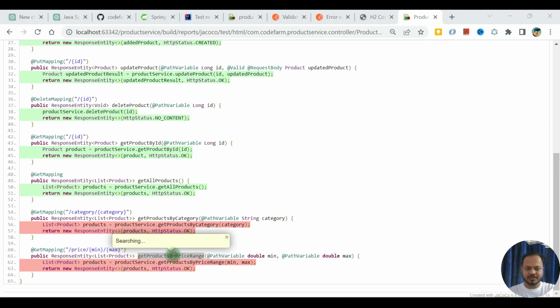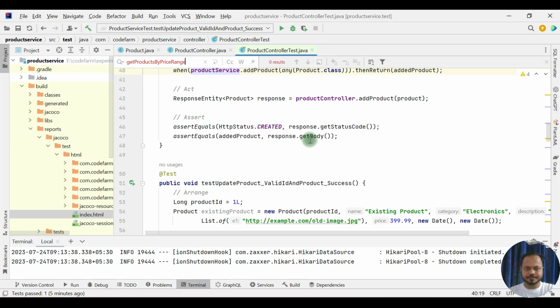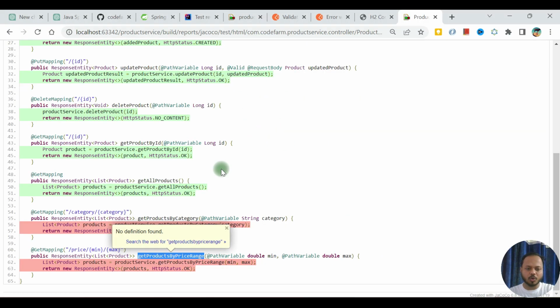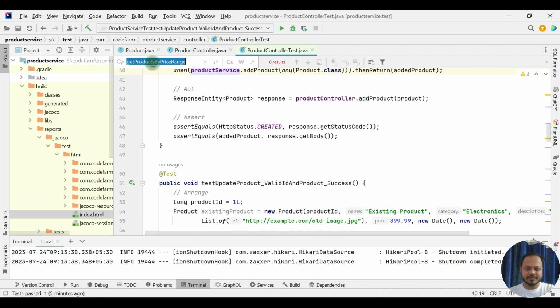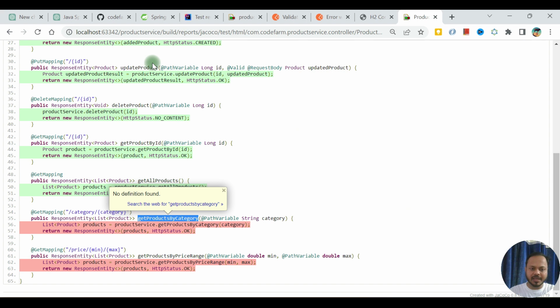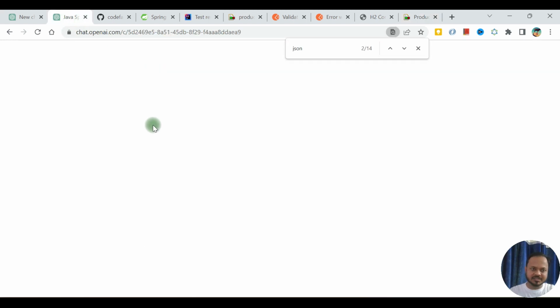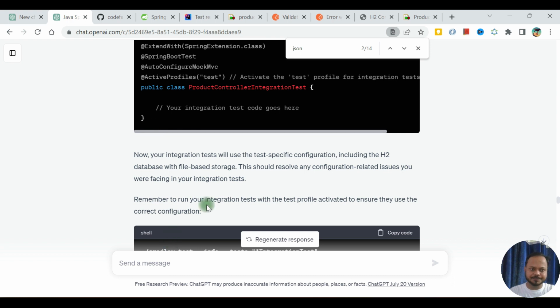Search for this: zero results. That means in this controller test class there were no test cases for this one. Price by category, there is nothing here, so we need to add the test cases for this. So what we can do, we won't create it, but we will ask ChatGPT to do this for us.